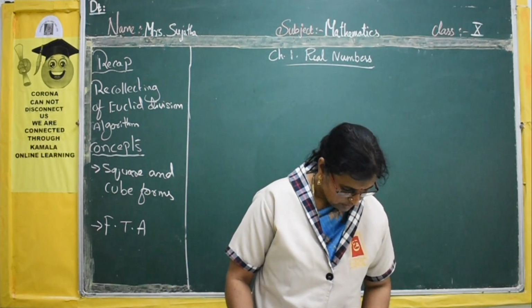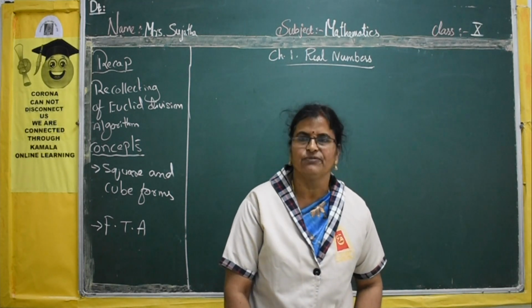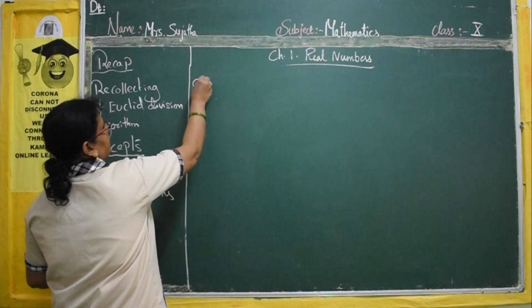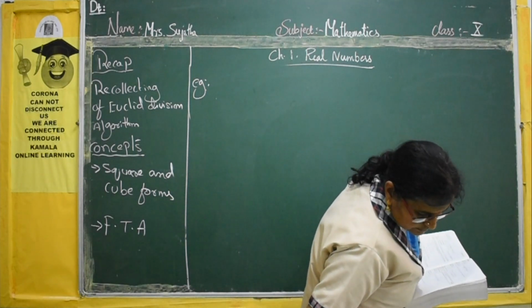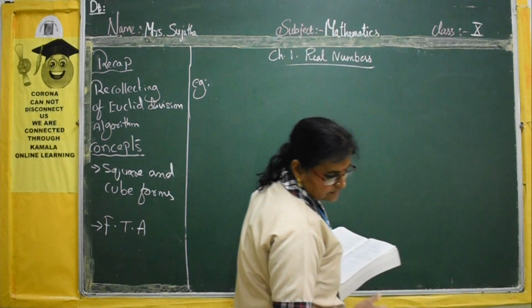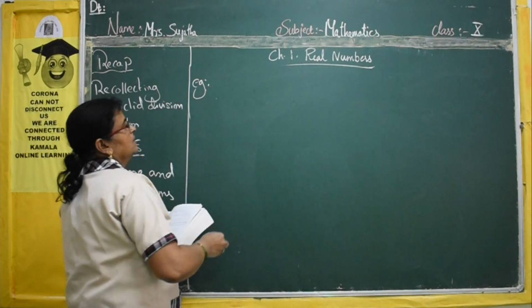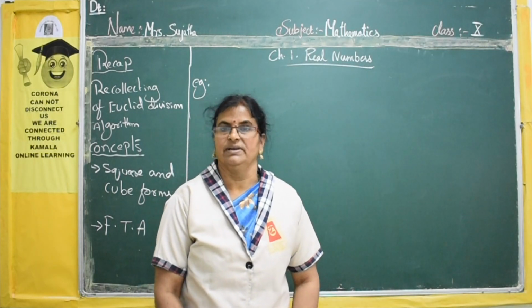Now, example 3, I am saying: show that the square of any positive integer is in the form of. Listen here, children, this R.D. Sharma book is very important.